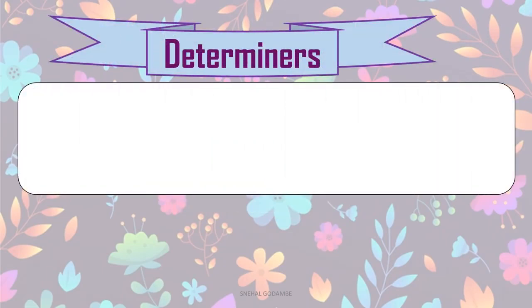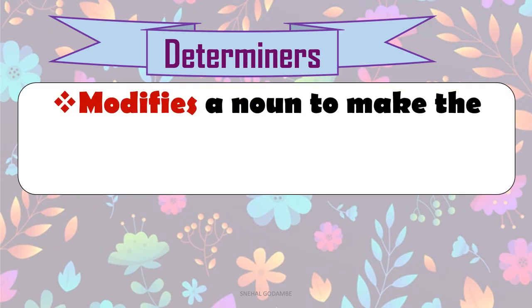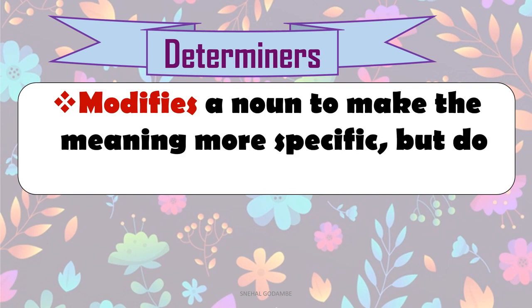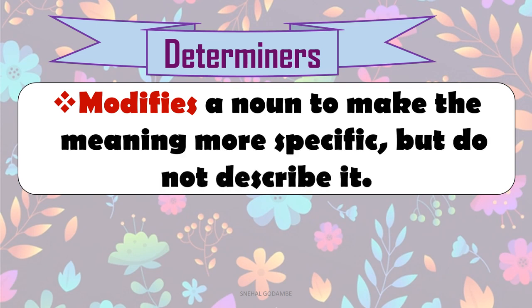So the first thing about them is a determiner modifies a noun to make the meaning more specific but does not describe it. We know a describing word is known as an adjective, right? A lazy girl, a beautiful picture. So they tell us something more about that noun. But here it does not describe it, but it modifies the noun. How? We are going to see some examples so it will be clear to you.